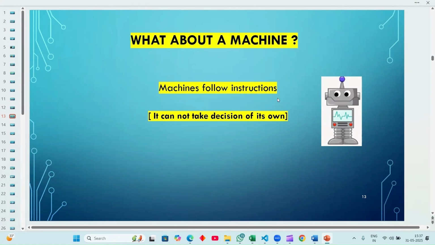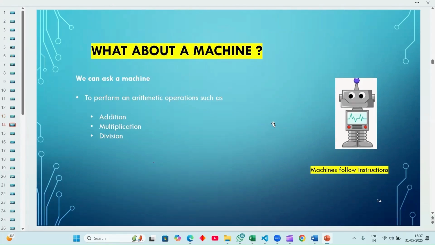Okay, the machine follows the instruction. It cannot take a decision on its own, right? A machine could not take a decision by its own because it doesn't recognize without input. We want to give the input to get the particular and certain output that we need. Now, for example, if I ask a machine to do arithmetic operations such as addition, multiplication, division, how can the machine do them if it didn't learn the operations? If you assign the input properly, the machine can do it easily by understanding the logic. Okay.